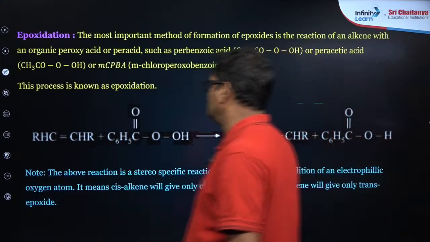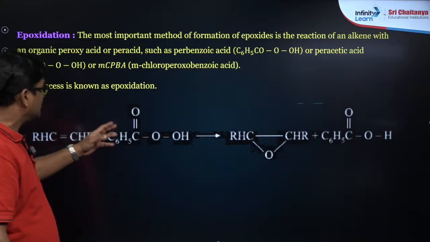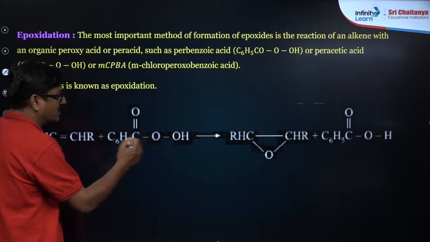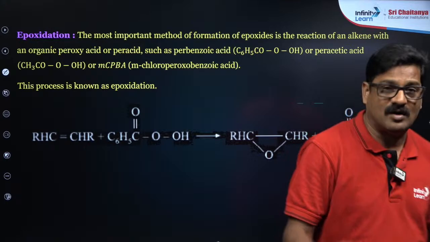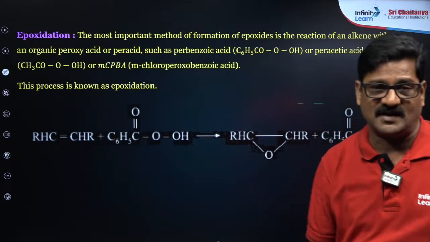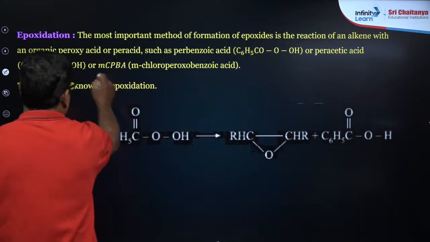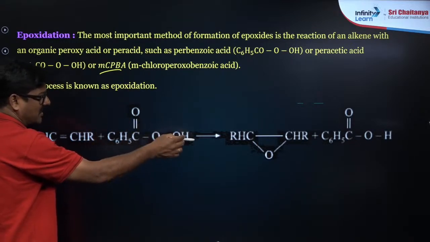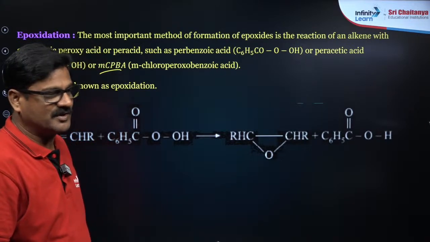And you can see epoxidation of a substituted alkene when it is treated with a peroxo acid. So this is peroxobenzoic acid. You can also use metachloroperoxobenzoic acid, or you can also use peroxoformic acid. You can also use peroxoacetic acid. You can see MCPBA, metachloroperoxybenzoic acid. You can use any peroxo acid, you are going to get oxiranes like this. Okay, this is an important reaction, my dear students.